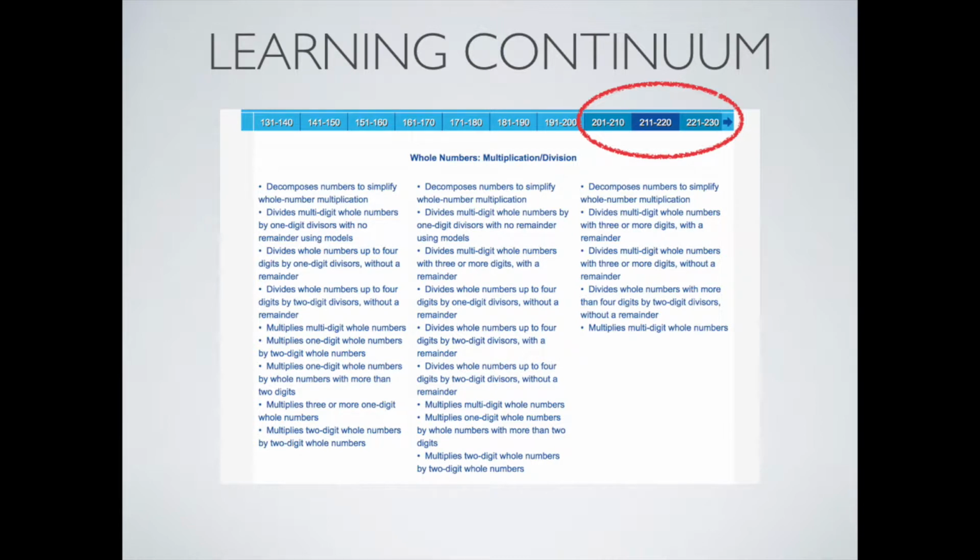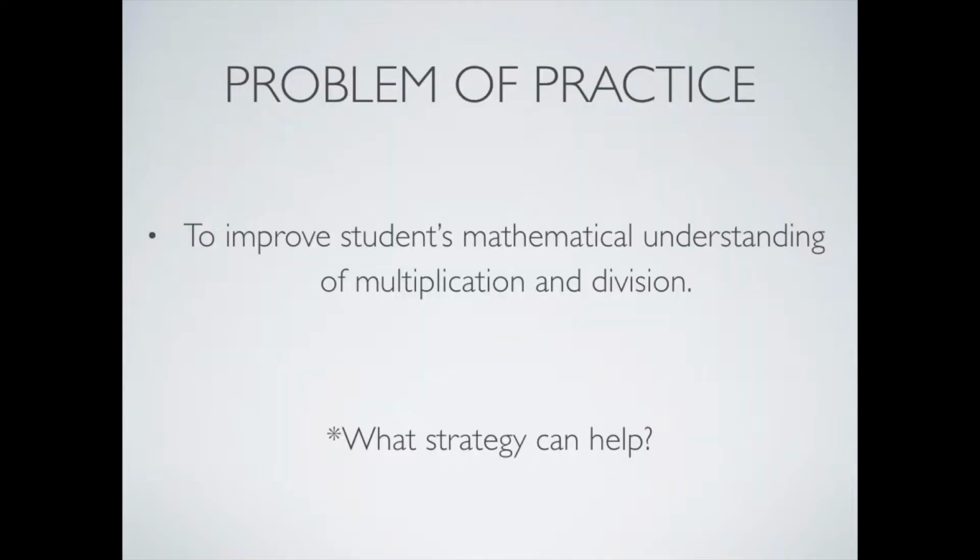To help look further into the data of numbers and operations, I looked into the learning continuum provided by MAP. The learning continuum breaks down the skills students need to learn depending on their RIT range level. Looking at the 211 to 220 range, I found that students should understand and apply multiplication and division skills thoroughly. Due to the low average growth in numbers and operations in the learning continuum, I've decided that my action plan should be to improve students' mathematical understanding of multiplication and division. Now I need to determine what strategy can help.